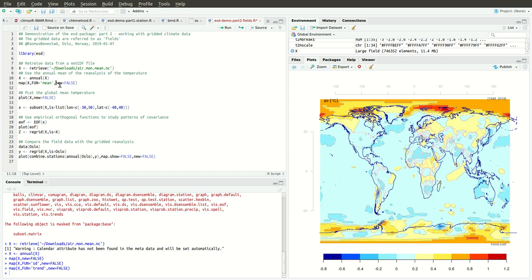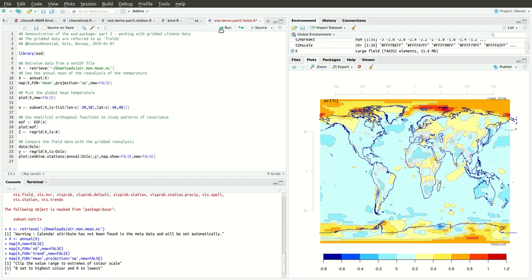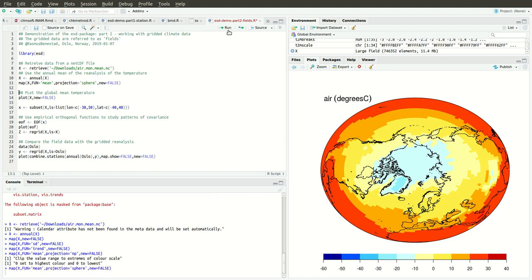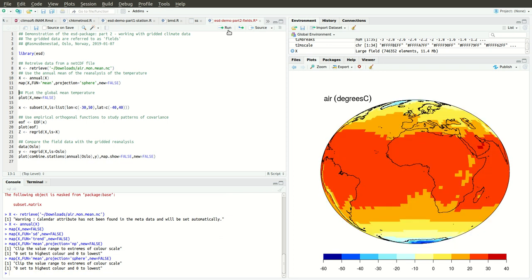And then we can have projection equals NP. That's the North Pole, and we can show that. So here's the North Pole projection. Or we can have sphere as well. It takes a bit longer time to get. So here's the sphere, and then you can actually get different views.